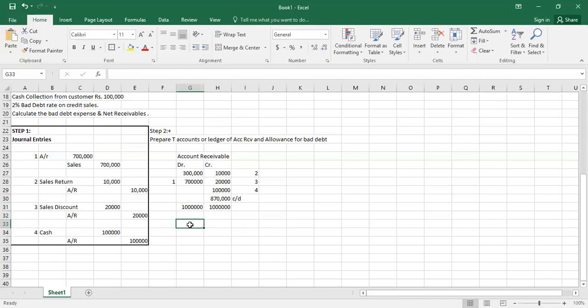This would be our ending balance, and it is the account receivable T account. Now we have to make another account, and it would be incomplete because we have to calculate further. Well, here is a debit and this is a credit.